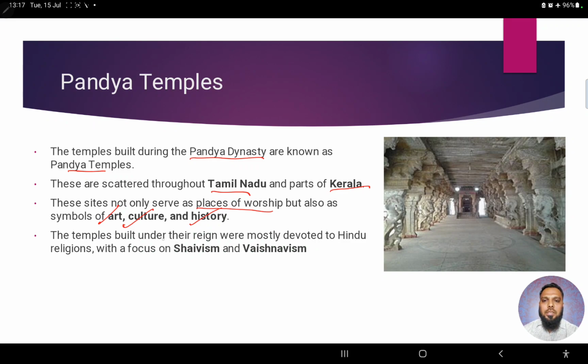So these temples are mostly dedicated to Shaivism or Vaishnavism. Shaivism is like followers or worshippers of Shiva. Vaishnavism is like followers or worshippers of Vishnu.